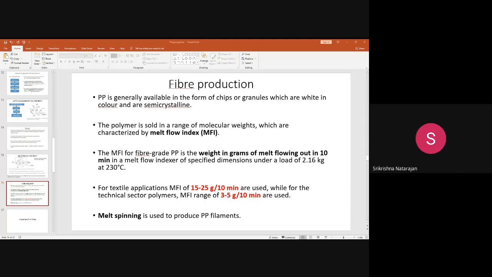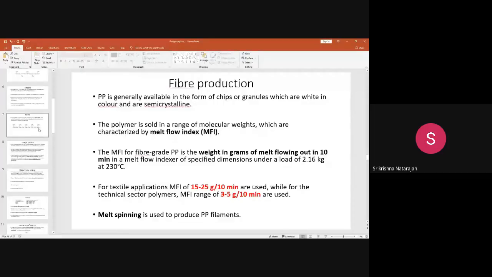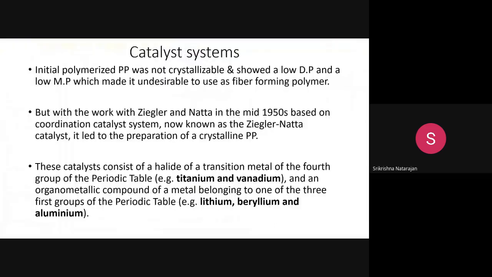Okay. See, Ziegler-Natta, I have told you, is made up of two things. You need a halide of a transition metal of the fourth group. Halide means you know it is a halogen, like chlorine, and a transition metal like titanium and vanadium.